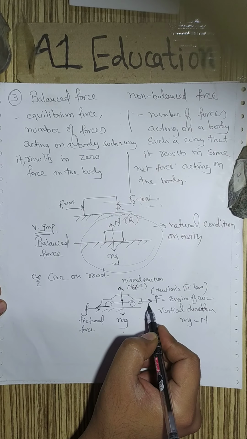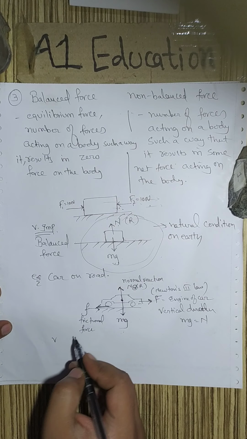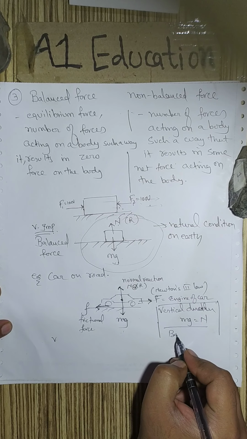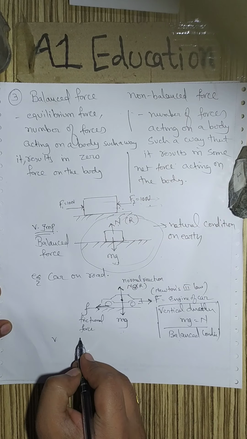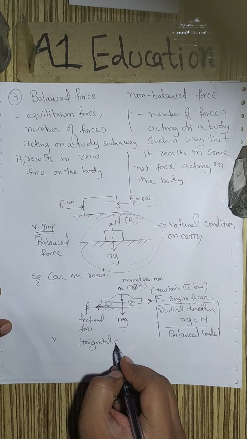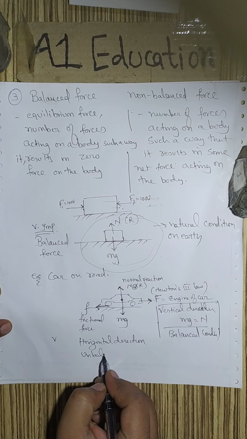So ultimately, to conclude, the car remains in a balanced condition in the vertical direction, whereas in the horizontal direction it remains in an unbalanced condition.